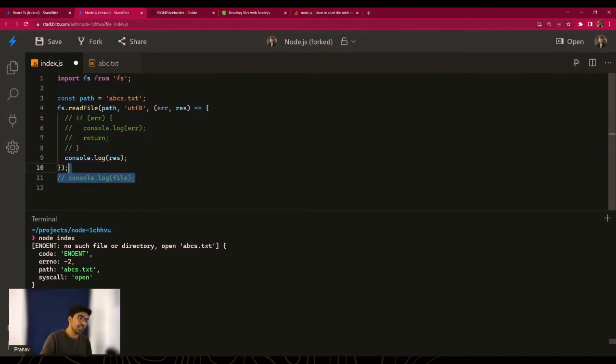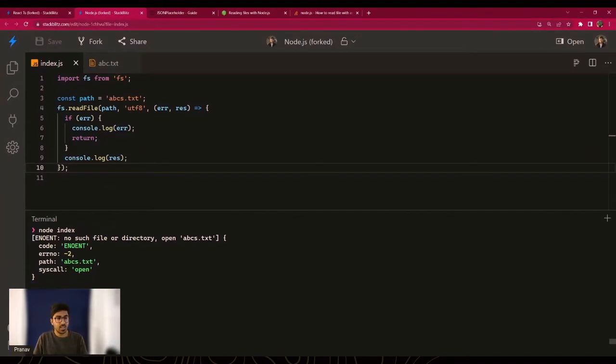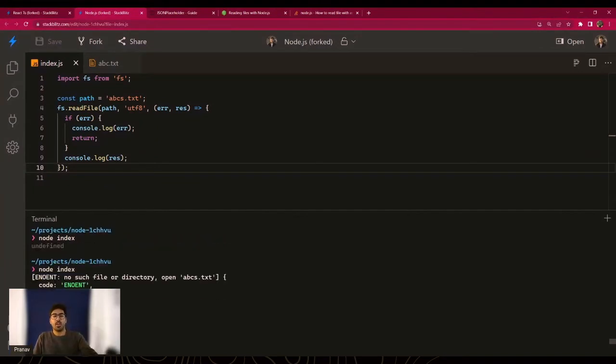Again, reiterating the last point, error handling is so important in JavaScript, especially inside callbacks. And now if you run it again, you get a proper error with proper information for the error, right?